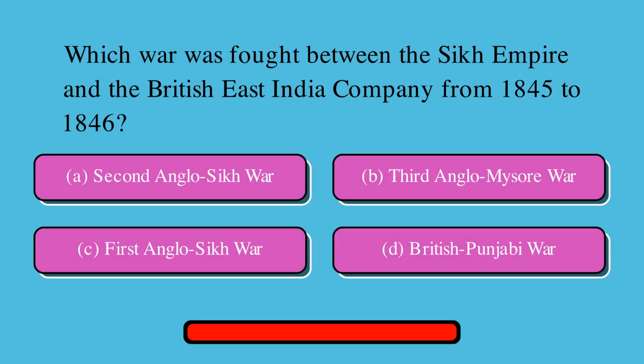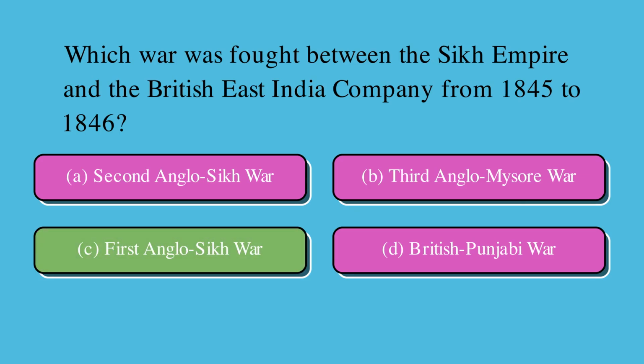Which war was fought between the Sikh Empire and the British East India Company from 1845 to 1846? Is it A. Second Anglo-Sikh War, or B. Third Anglo-Mysore War, or C. First Anglo-Sikh War, or D. British-Punjabi War? Correct answer is C. First Anglo-Sikh War.